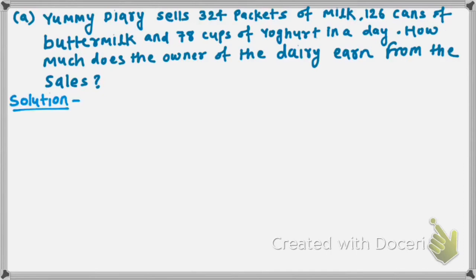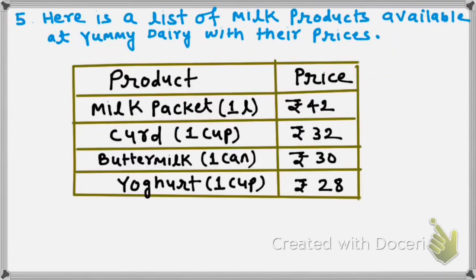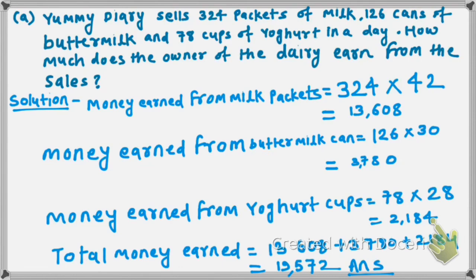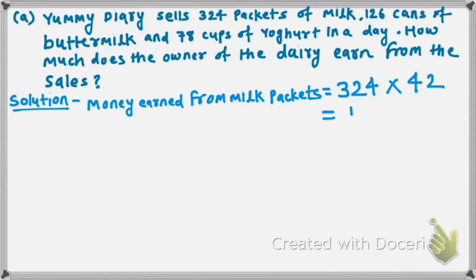Our solution will be money earned from milk packets. He sells 324 packets and we need to multiply it by its price. The price of one milk packet is 42, so let's multiply by 42. After multiplication it will give us 13,608.